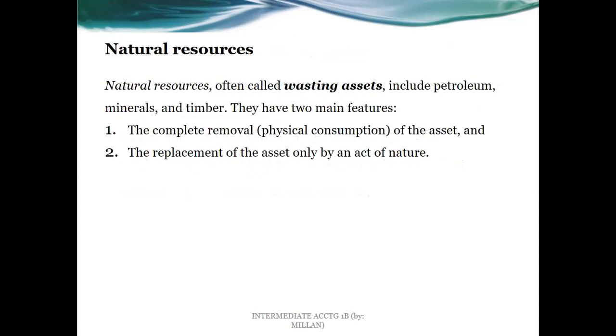All right. Next would be natural assets or natural resources, also known as wasting assets. These assets are non-renewable, non-regenerative, non-replenishable, which would include petroleum, minerals, and timber. They have two main features: the complete removal or physical consumption of the asset. Once we extract them, then that's it. There's no way that such will grow again, just like with some living plants, of course. And the replacement of the asset only by an act of nature. There could be another possibility, but only nature can do the course.